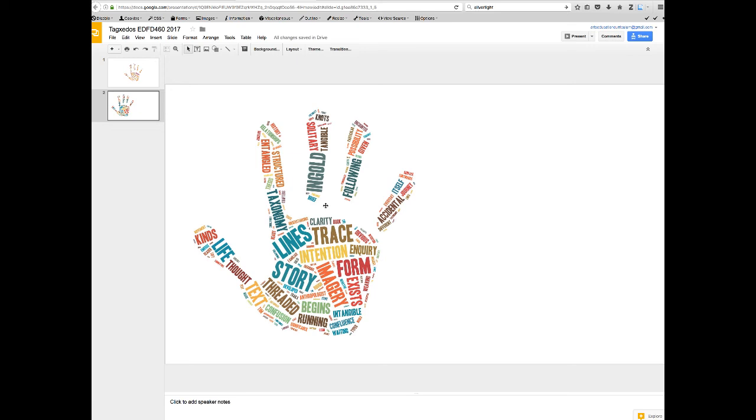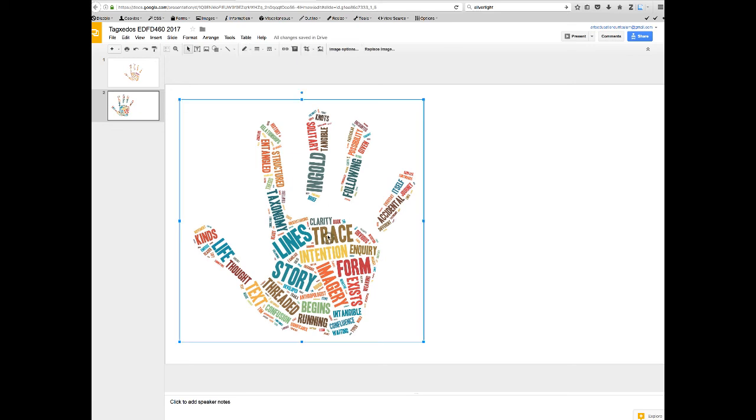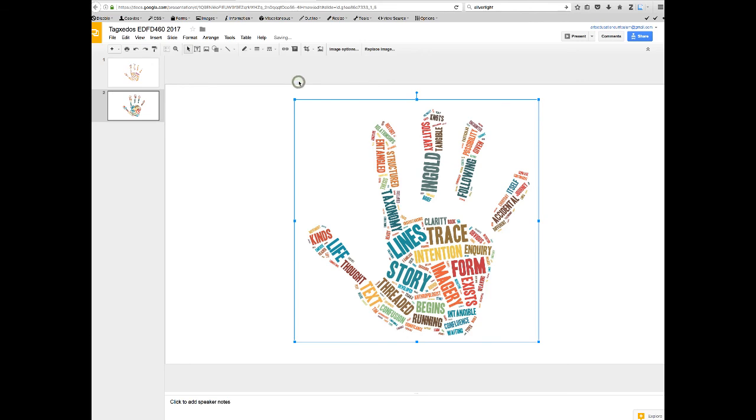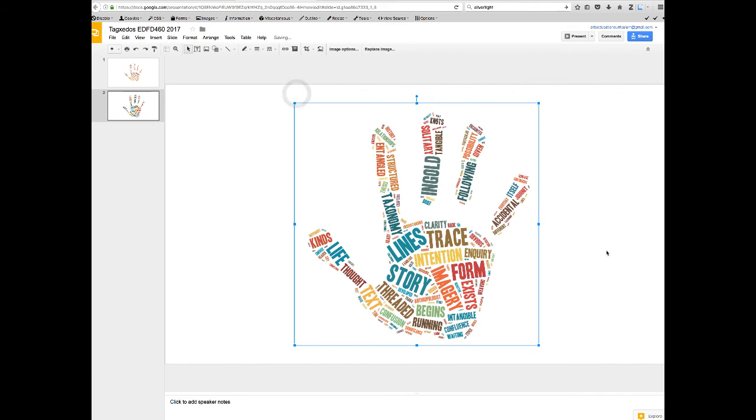Now what I want to do is center it. So I'm just going to click on the image one more time, and then go up to arrange, which is at the top of the page, and hover my mouse over center on page, and I'm going to do horizontally, and then go back to arrange, center on page, and vertically. And what that does is center my image horizontally and vertically as well.